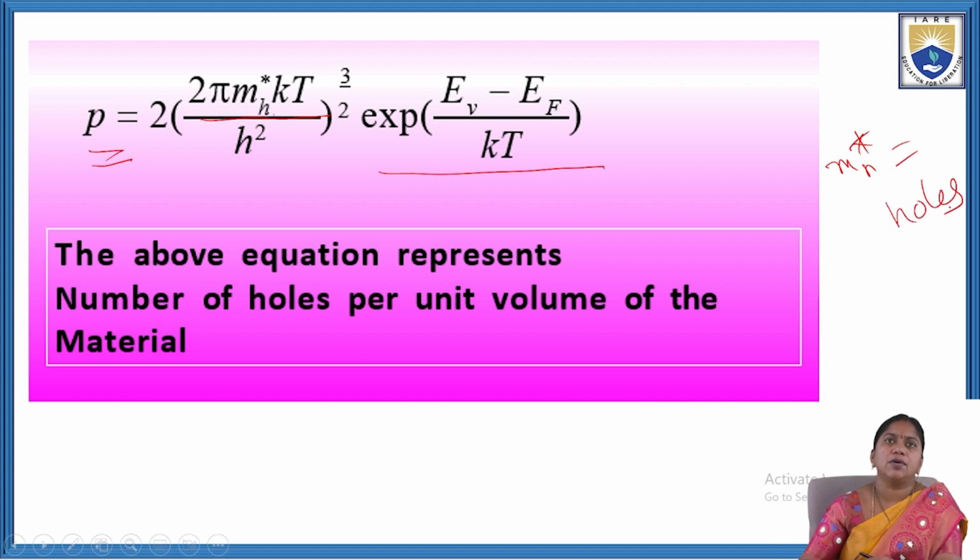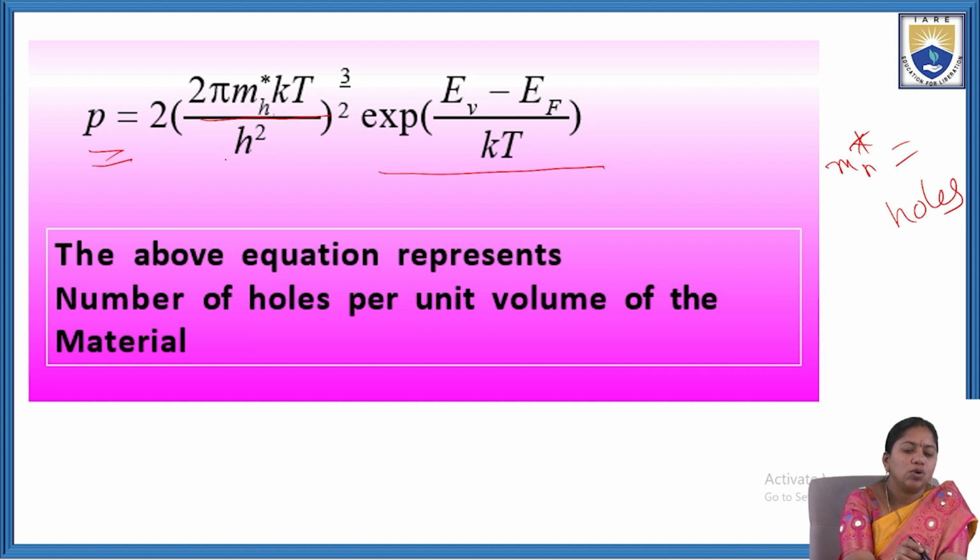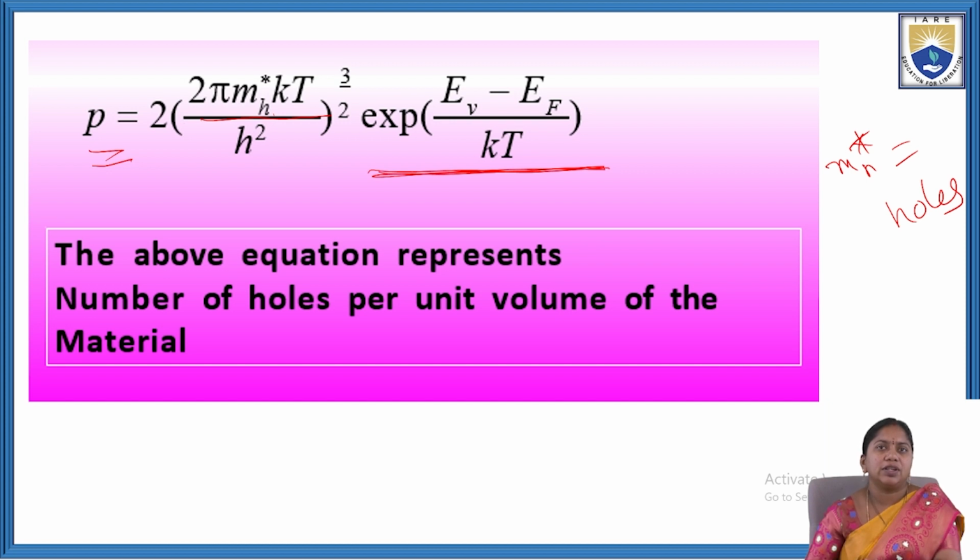So in place of me*, we replace mh*. Why? Because here we are solving the equation for the number of holes per unit volume. So the number of holes per unit volume p equal to 2 (2π mh* kT/h²)^(3/2) e^((EV − EF)/kT). This equation represents the number of holes per unit volume of the material.